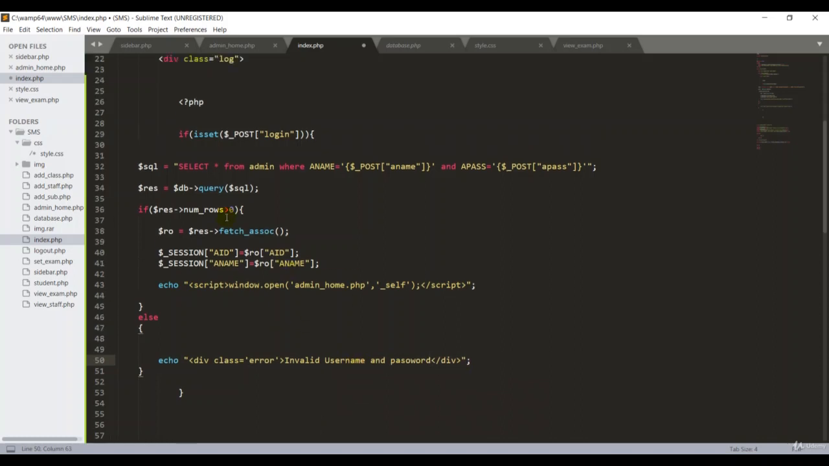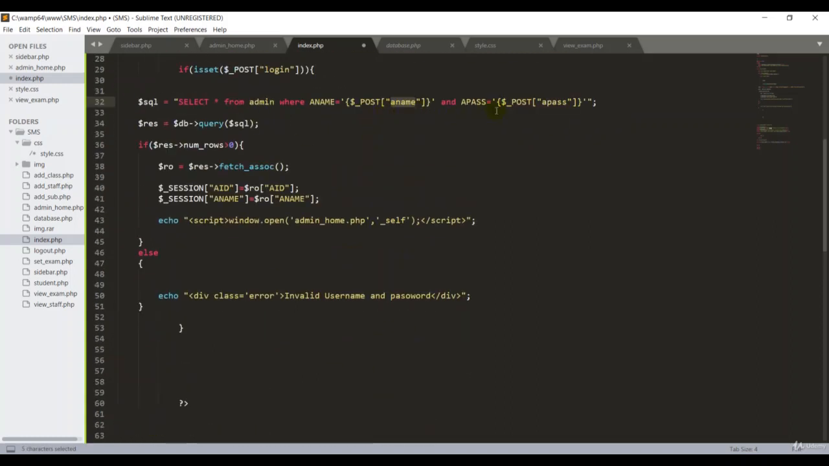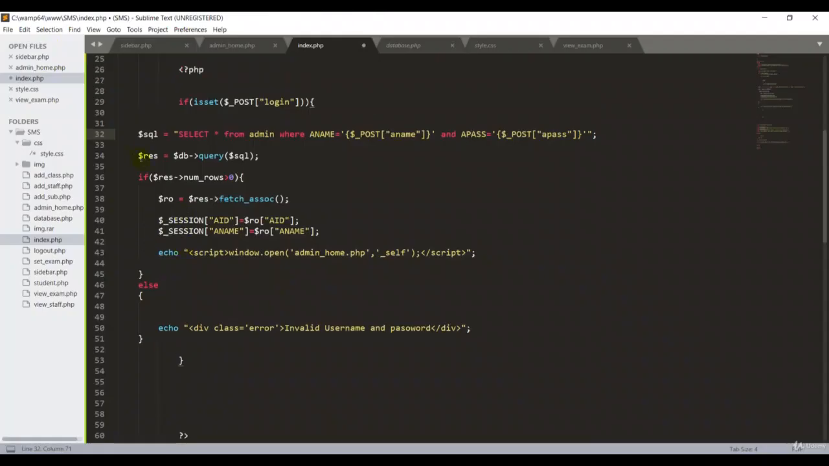Don't worry about that. This is our select query from the database. So aname is our form. Here the AID, apass, and AID are in our database table columns. Okay, then we are running this query on our database. Then we have to check whether we have records or not in our database. So that's the reason we're putting num_rows greater than 0.